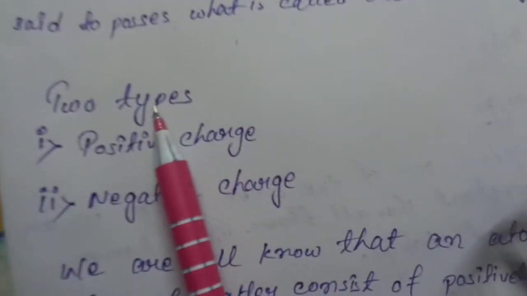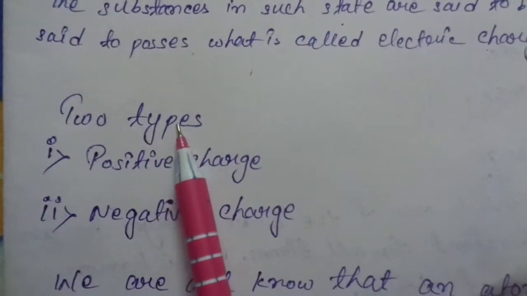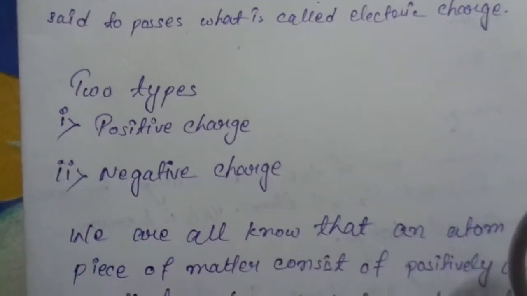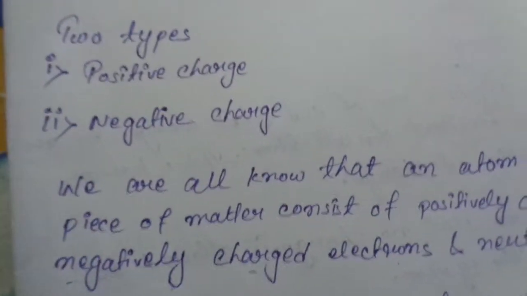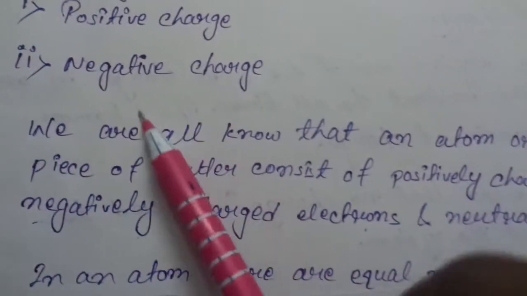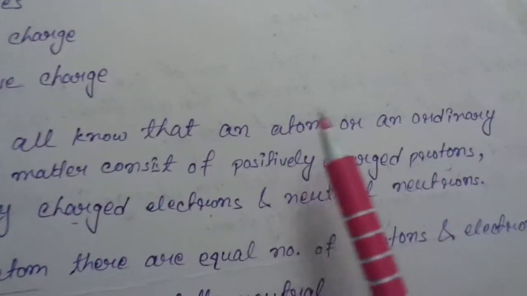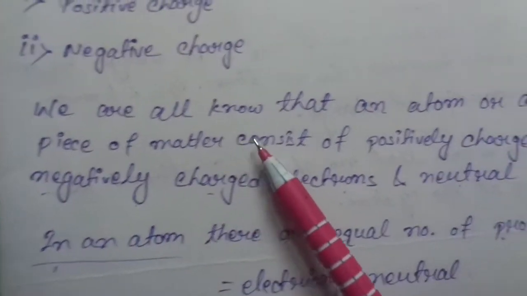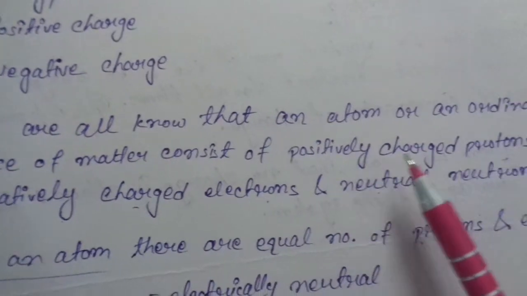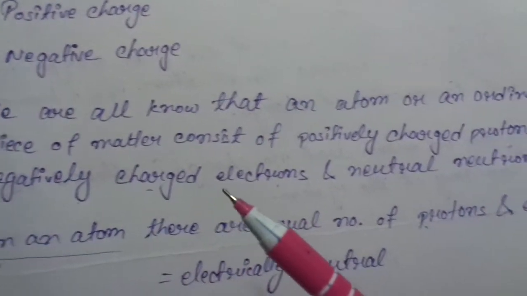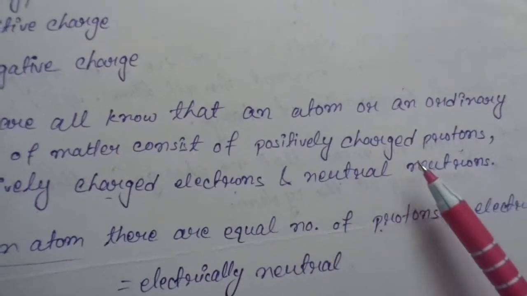So now there are two types of electric charges. First is positive charge and second is negative charge. So what are these? We all know that an atom or an ordinary piece of matter consists of positively charged protons, negatively charged electrons and neutral neutrons.